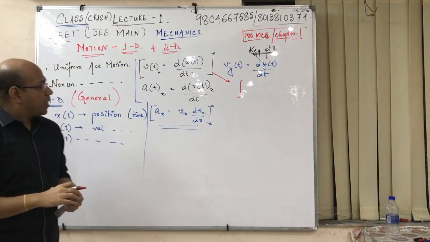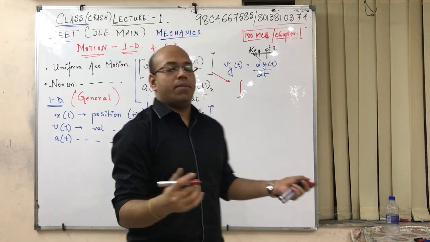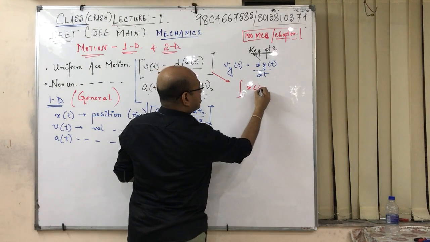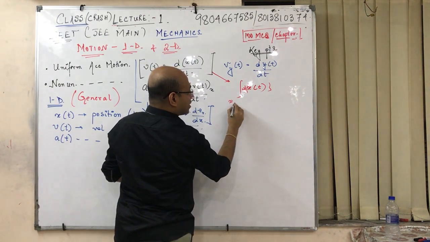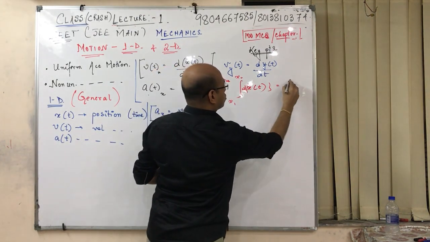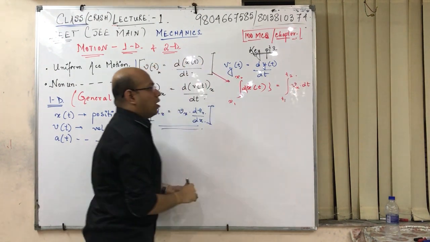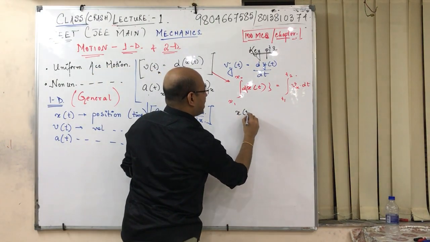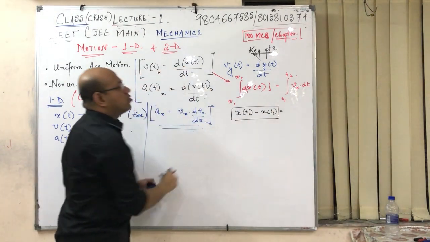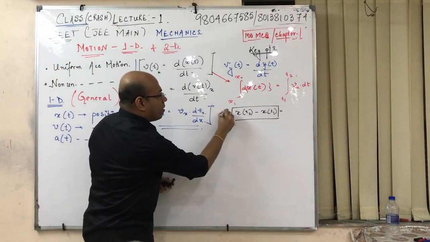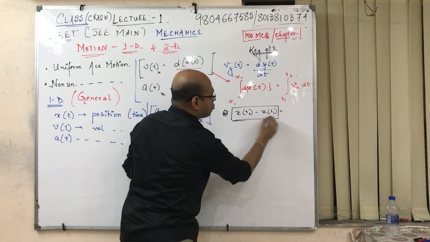Reverse is important, because this type of sums I have seen giving many applications in NEET and JEE Mains. Over here it is x(t). Please keep in mind, integration of dx from x1 to x2 equals integration of v_x dt from t1 to t2. Now dx means it signifies x at time t2 minus x at time t1. This is the difference of the two positions. This is the checkpoint where students get confused. This is not displacement.